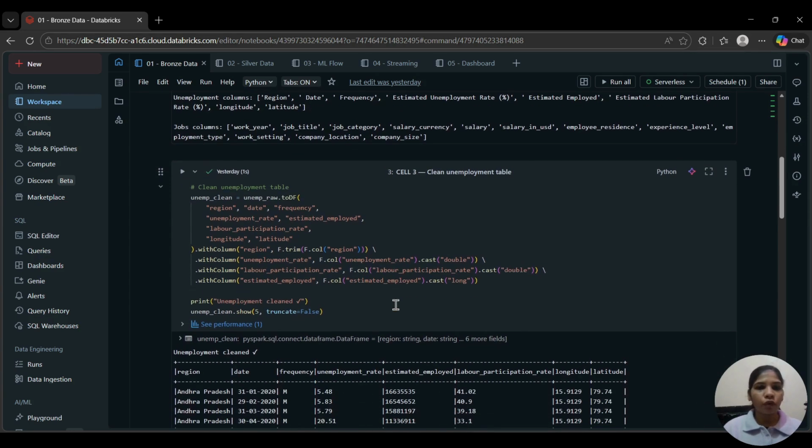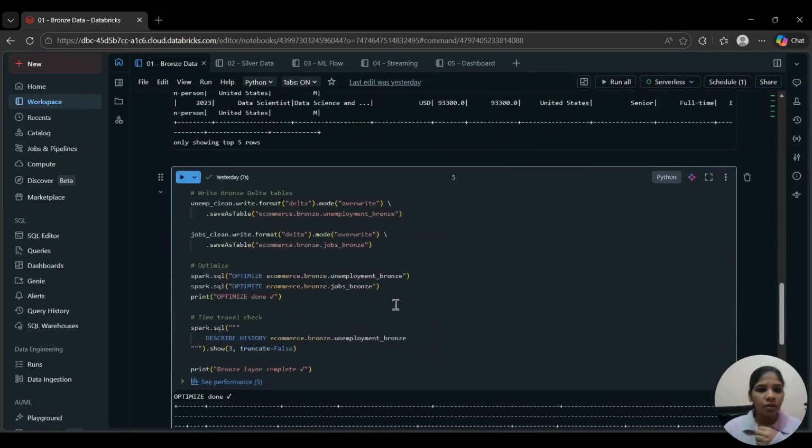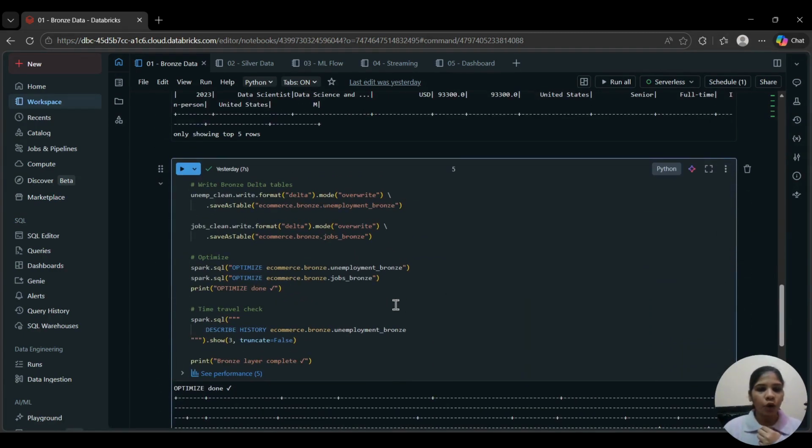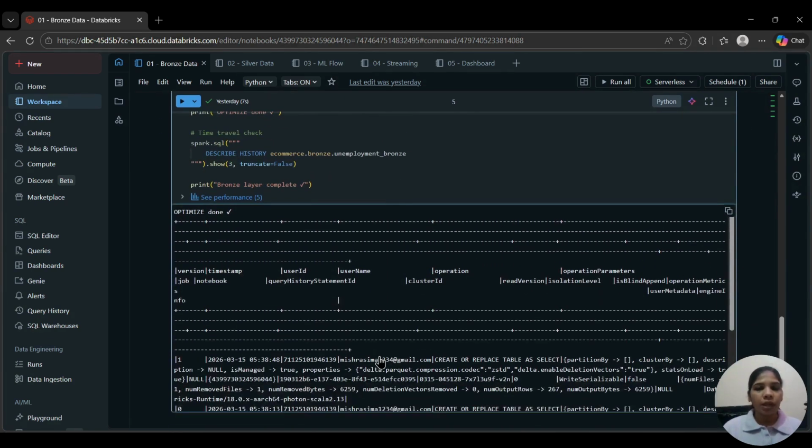Now, here's the powerful feature: Delta Lake time travel. Watch this. As you can see, I have used the describe history output. With this time travel, I can access any previous version of the data, like version 0, version 1, or version 2, all stored automatically. If something breaks, I can roll back instantly. This makes Delta Lake incredibly reliable for production grade pipelines.